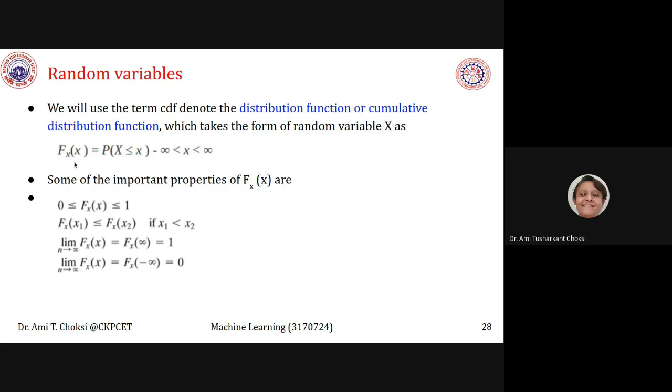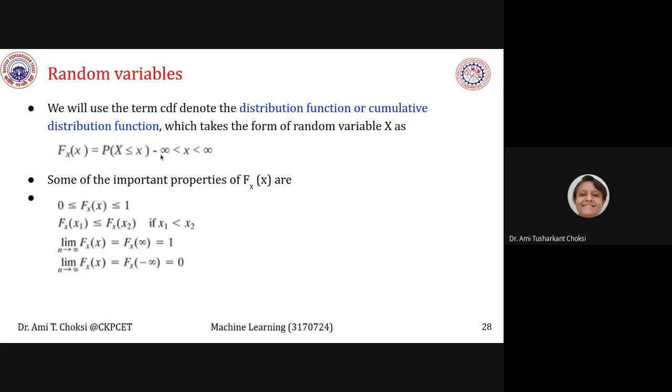How is it considered? It is as F_X(x). This is the subscript, isn't it? We can see that it is subscript. So F_X(x) is equal to the probability of X less than or equal to x. What can we say for the x? We can say it is negative infinity less than x less than infinity.